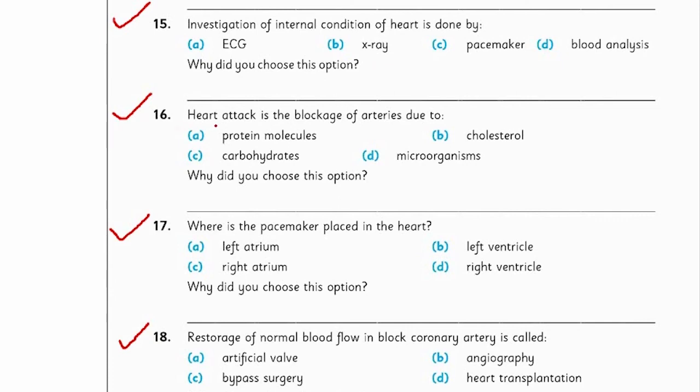Number 16 question is, heart attack is the blockage of arteries due to, now you have to identify the correct reason of heart attack caused by the blockage of arteries.